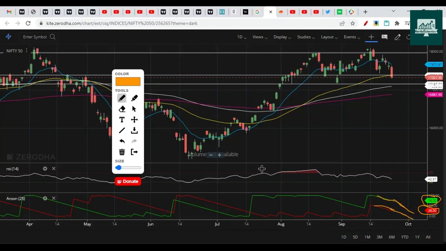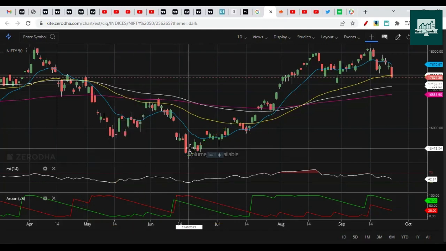If it gives a sharp drop on the downside, the red line will cross the green line, which is the most bearish signal. That bearish signal occurred during this fall. Similarly here as well, but it went sideways, then corrected, pulled back and then went up. We discussed these things in the previous analysis as well.